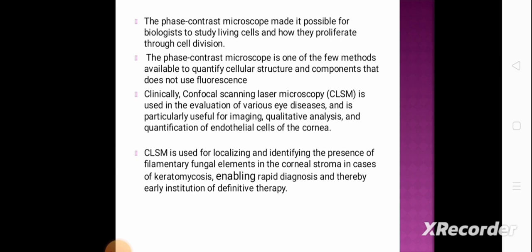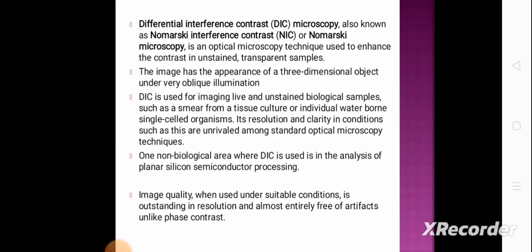This confocal scanning laser microscopy is used for localizing and identifying the presence of filamentary fungal elements in the corneal stroma in cases of keratomycosis, enabling rapid diagnosis and thereby early institution of differentiative therapy.